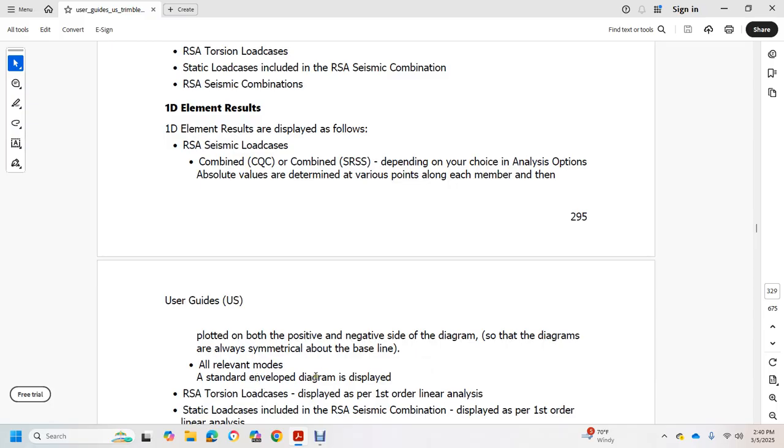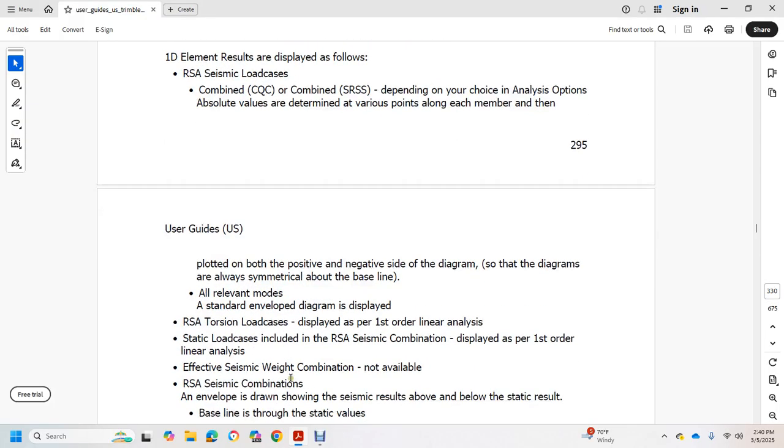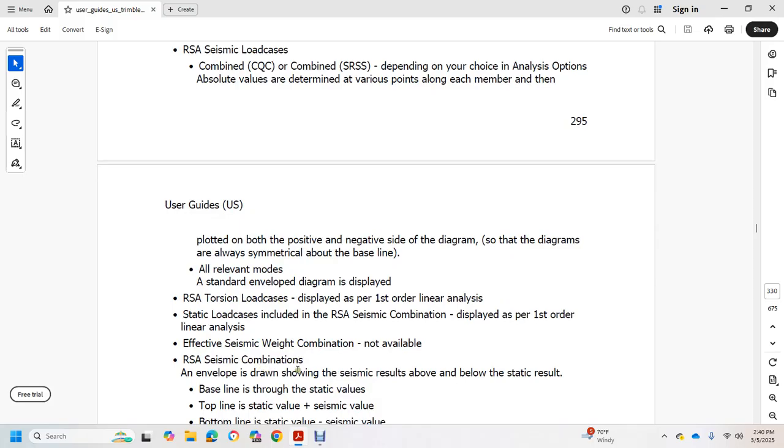All relevant modes are in the standard envelope. The diagram is displayed with the RSA torsional loads displayed in per first order linear analysis. Static loads include the RSA shear with the combination displayed in per first order linear analysis. Effective seismic weight combination is not available. The RSA seismic combinations and envelope are drawn to show the seismic result above and below the static result baseline, with the three of the static view.